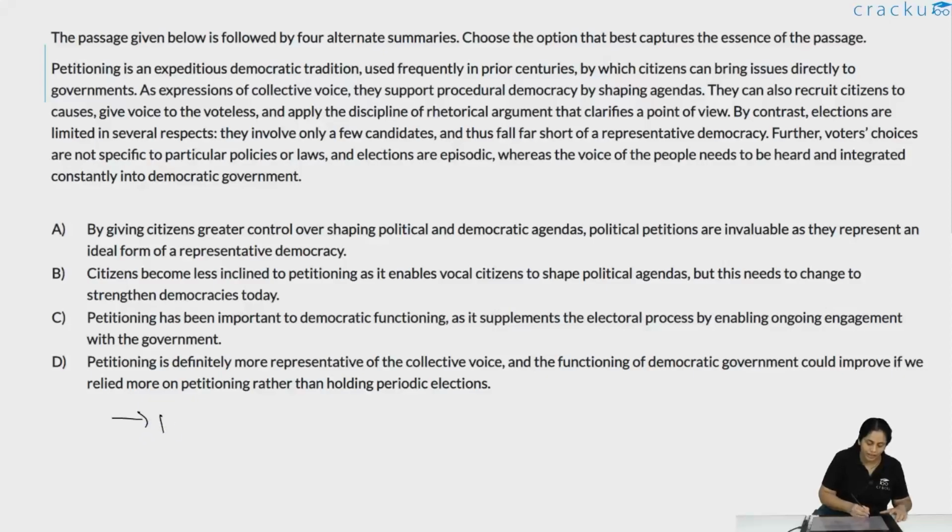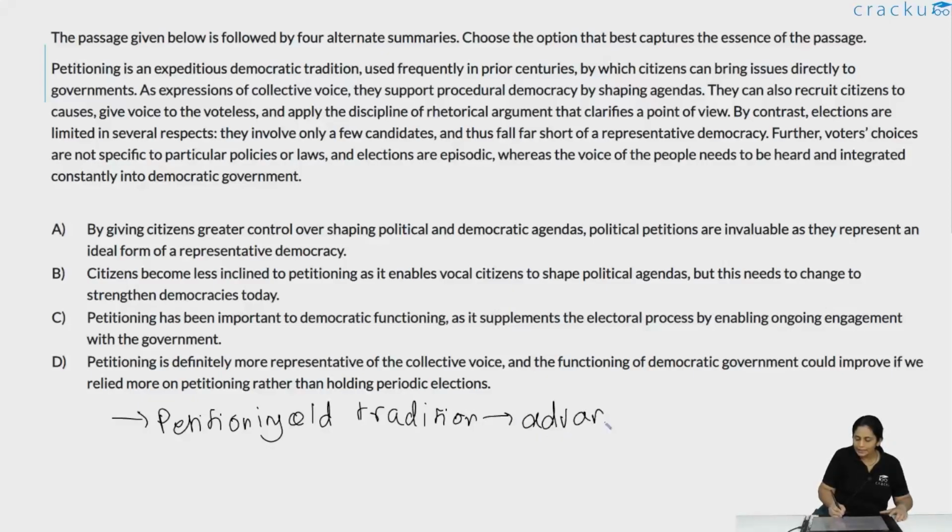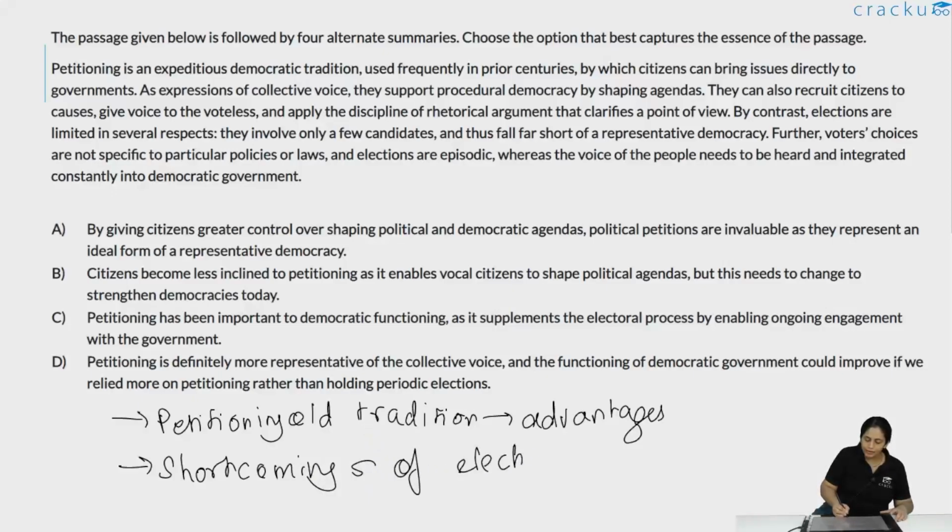So essentially, petitioning is an old tradition, and the advantages of petitioning are given. Secondly, the author discusses some shortcomings of elections, which essentially can be overcome through petitioning. Shortcomings of elections, that is, they are episodic, and there are only a few candidates, etc. So petitioning's positives are given, and elections' shortfalls are given.